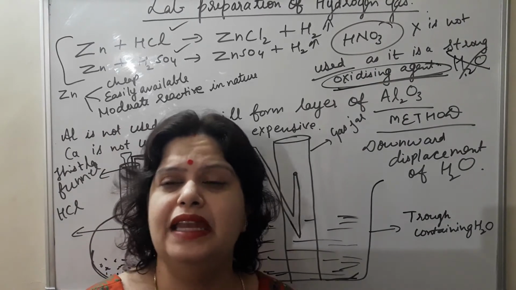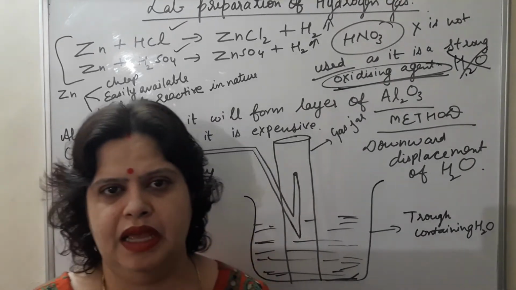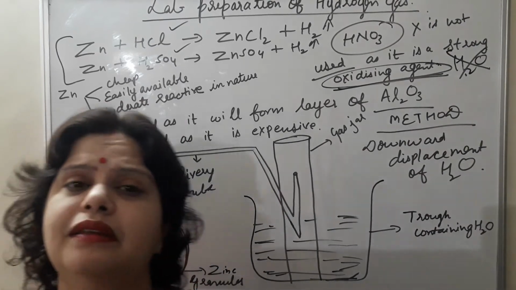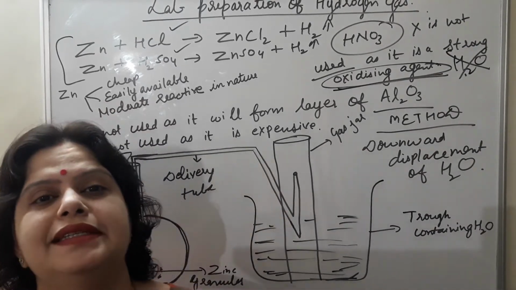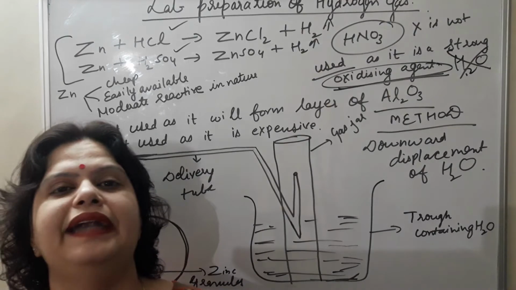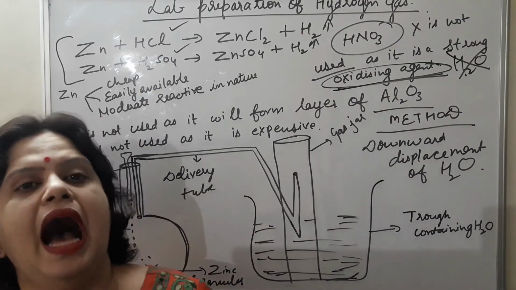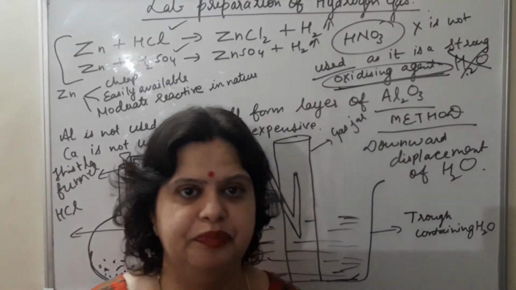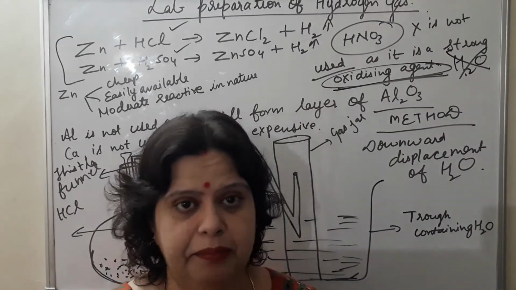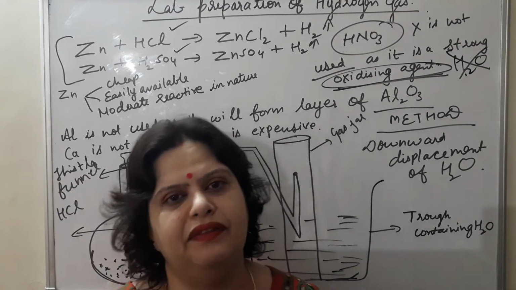Granulated zinc contains a very small amount of copper, which acts as a catalyst, which will catalyze the reaction and speed up the rate of reaction. This is one reason. Another reason: zinc is cheap, zinc is easily available, and zinc is moderately reactive in nature.